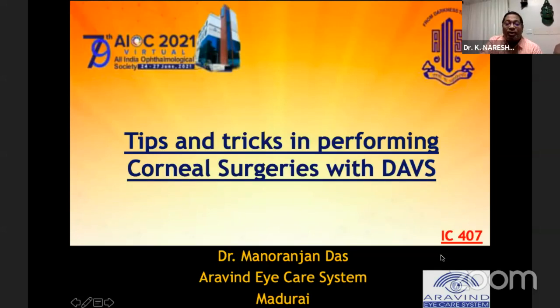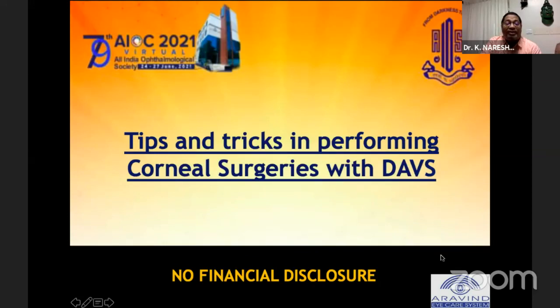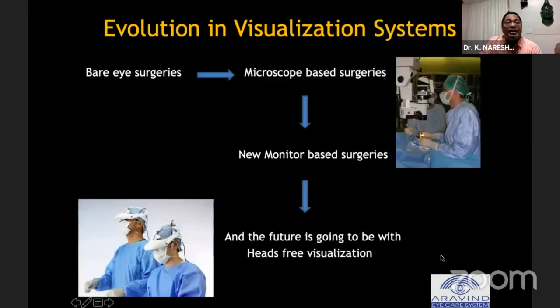I don't have any financial disclosure here. And as Pius has already elaborated, the systems of visualization started with bare eyes, then monocular and binocular microscopes, and newly what we are using today is the head-free system.